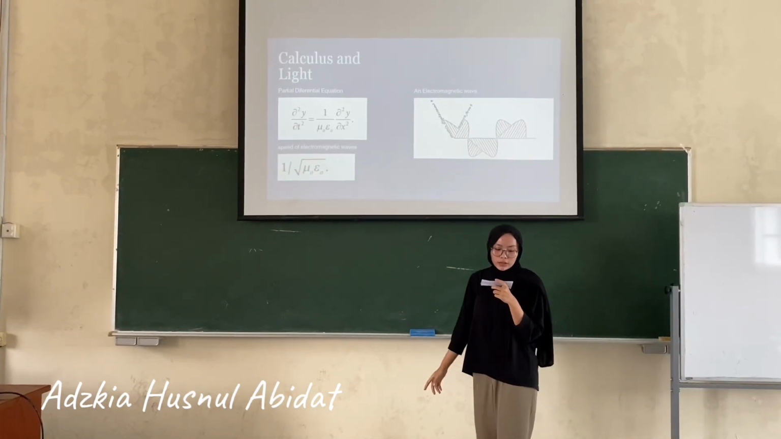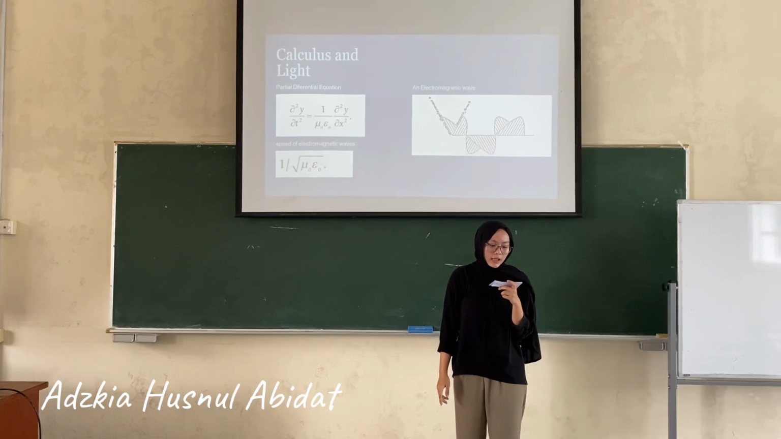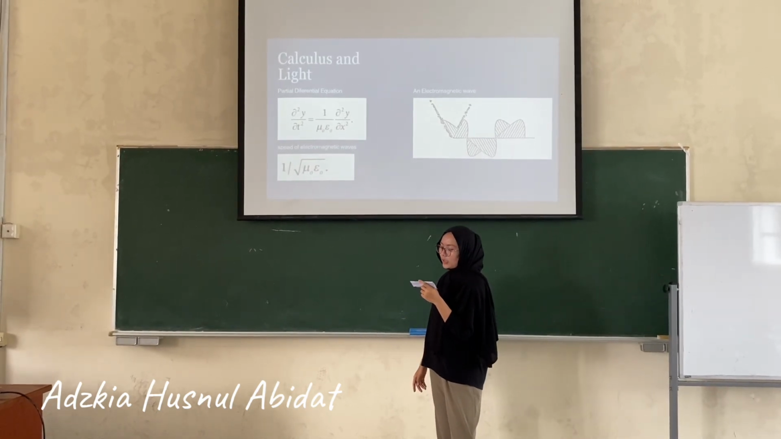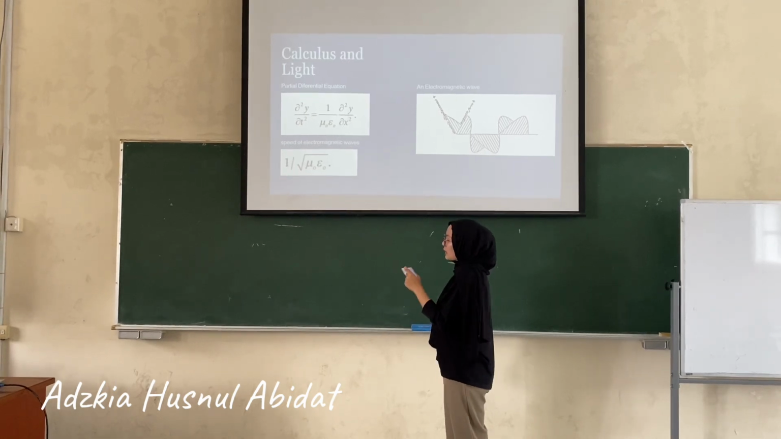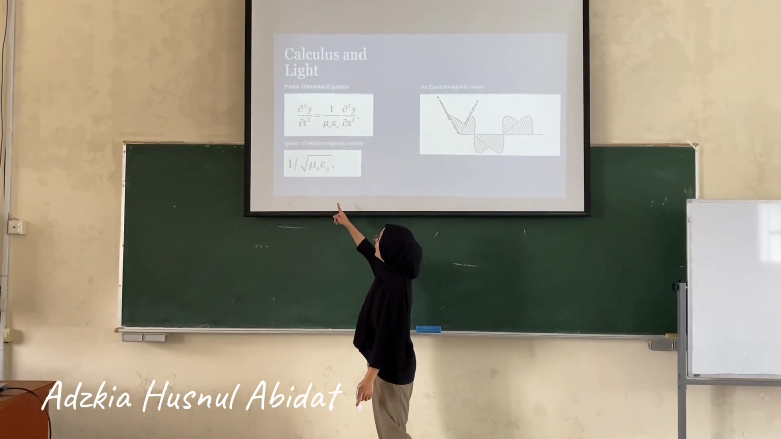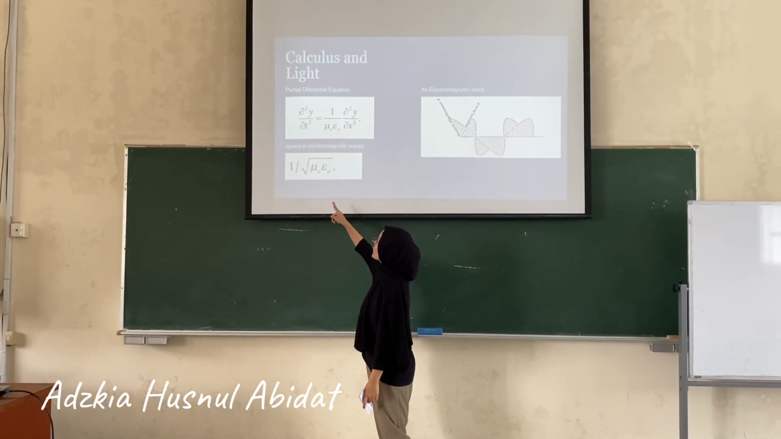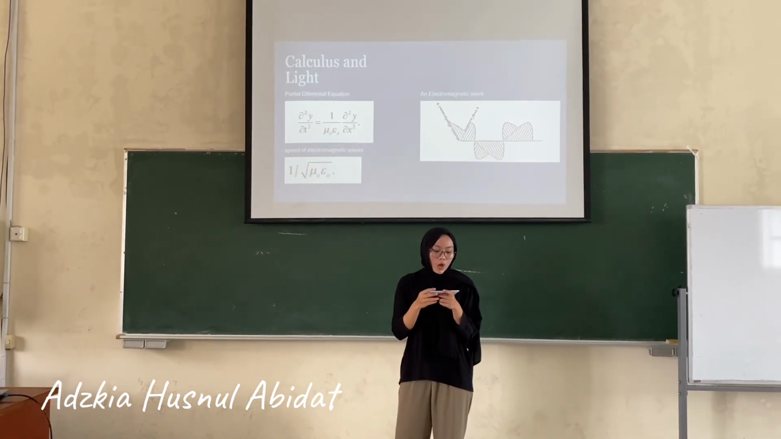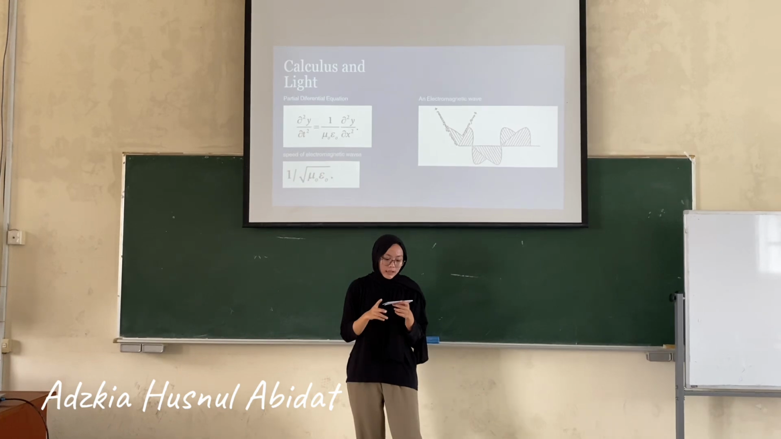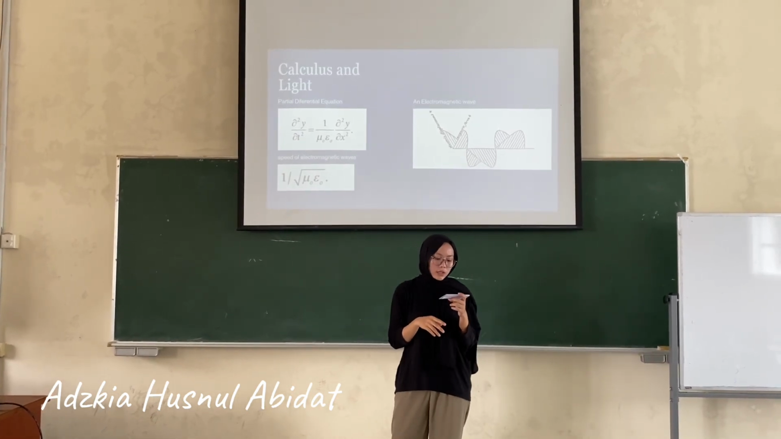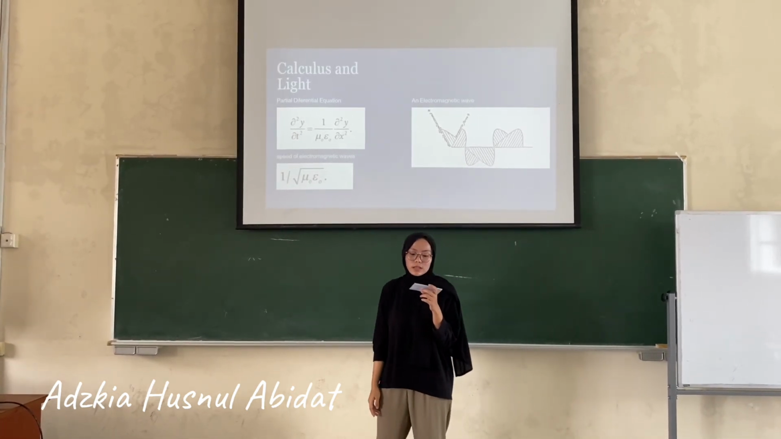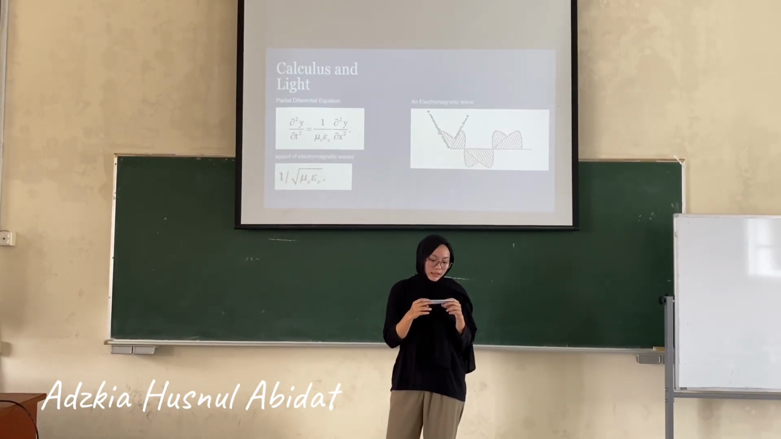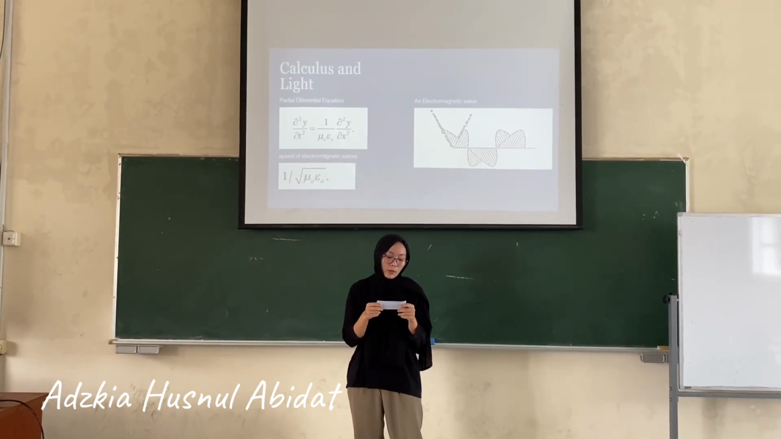He calculated that this electromagnetic wave would travel at a speed of 1 over the square root of mu naught epsilon naught. When he realized this speed was almost identical to the measured speed of light, he concluded that light itself must be an electromagnetic phenomenon.